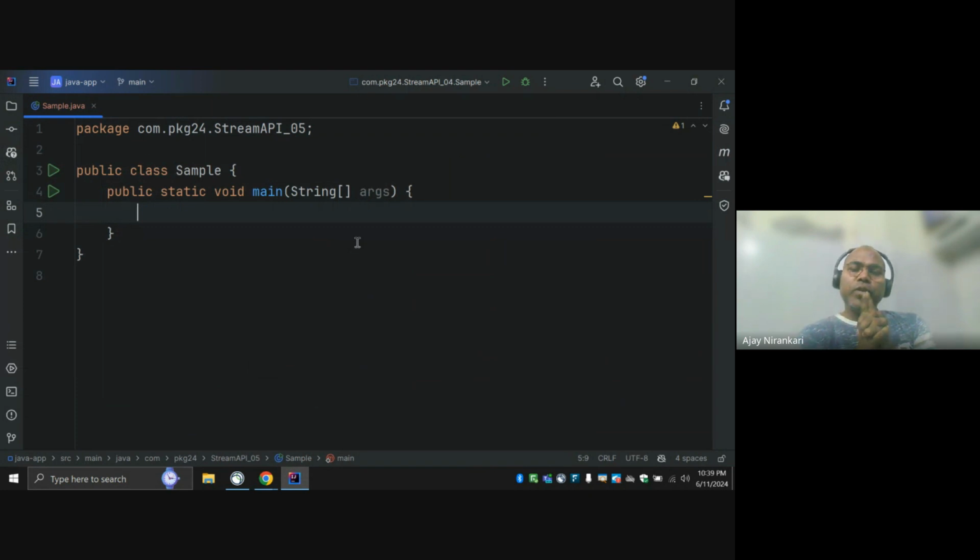Okay, so today we are again going to continue our Stream API. Yesterday we covered the basic Stream API functions. Generally, all Stream API functions take a functional interface as an argument. Yesterday we discussed different approaches to pass a functional interface as an argument: we can use an implementation class, an anonymous class, a lambda expression, or method references, right?